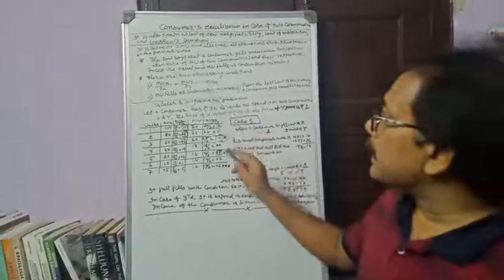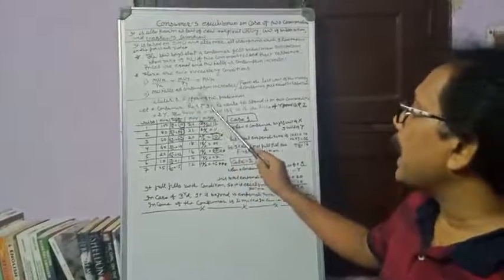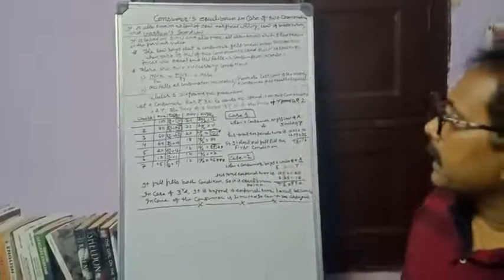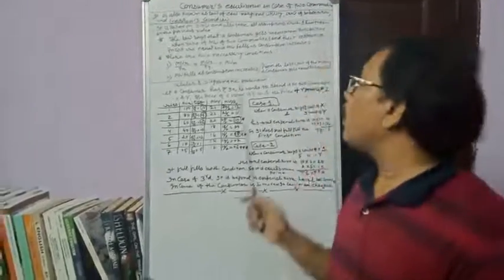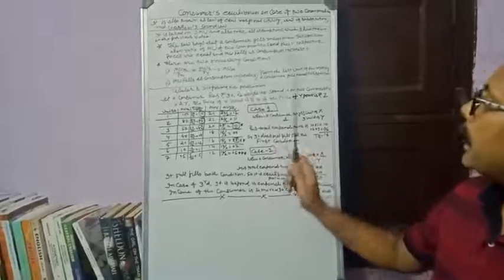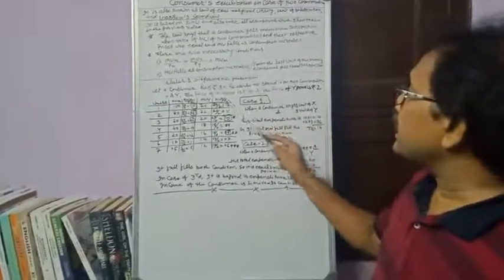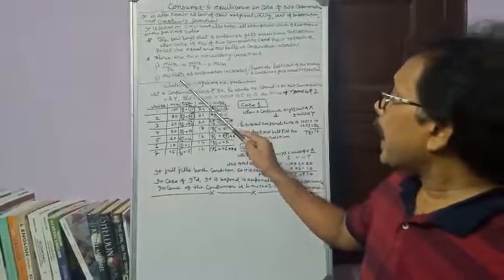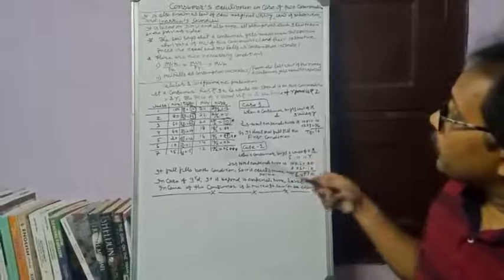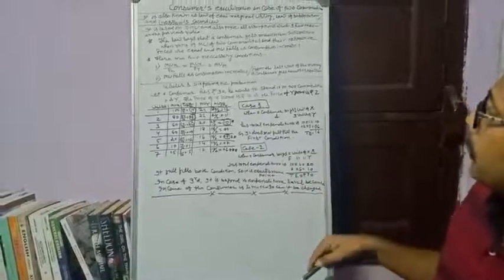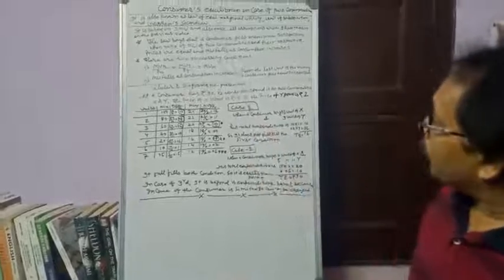The second condition says that marginal utility falls as consumption increases. It is the assumption of the law of diminishing marginal utility. On that assumption, at each successive unit, if the consumer consumes the same commodity, the marginal utility starts to fall.